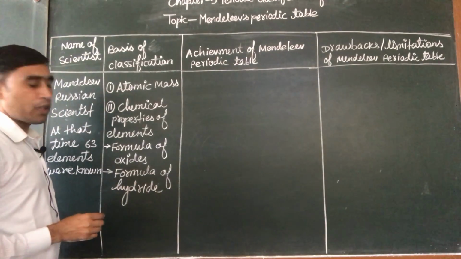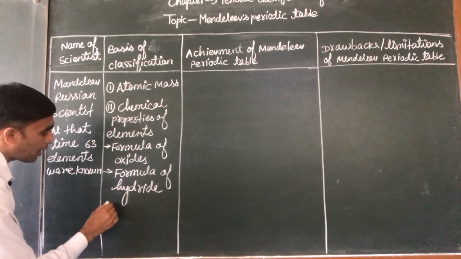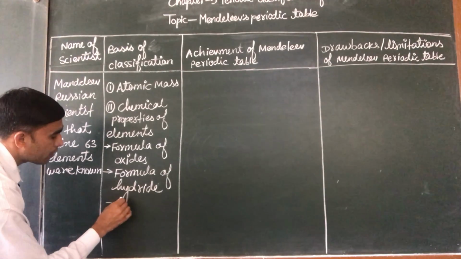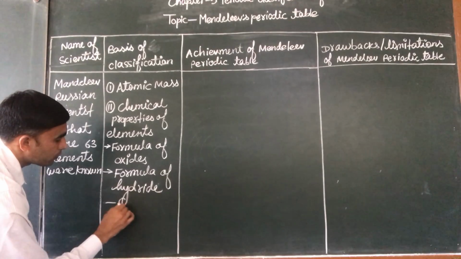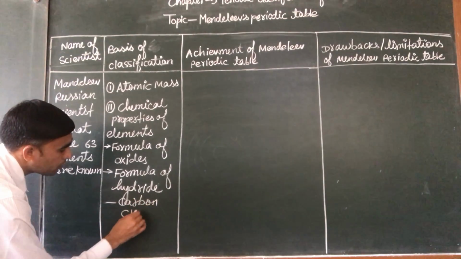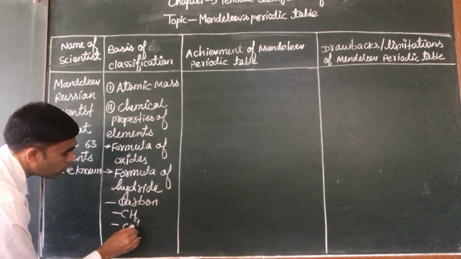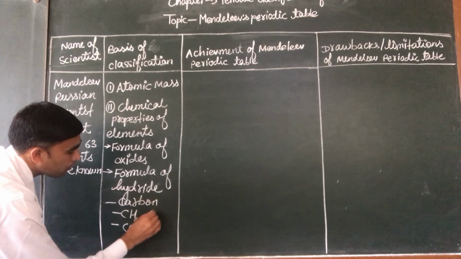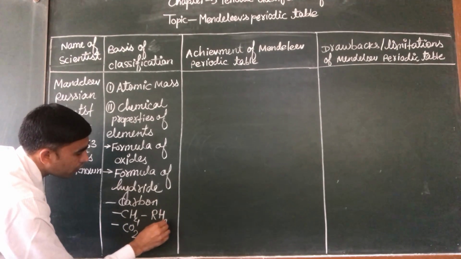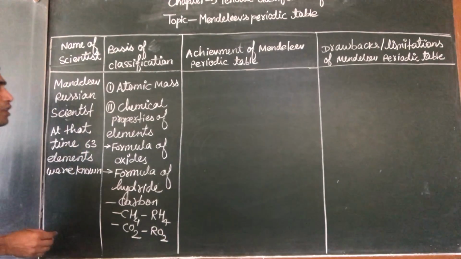For example, you can take the formula of the hydride of carbon: the hydride is CH4 and the oxide is CO2. Here it is generally written RH4 and RO2, where R means name of element.